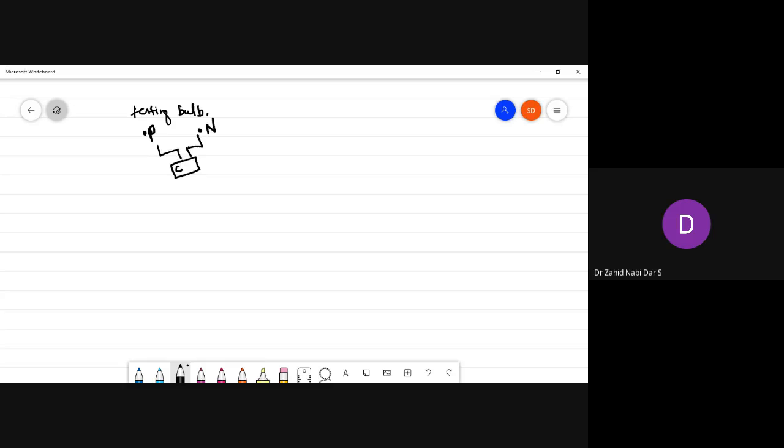There are usually 3 points: phase, neutral, and earth. If you see the plug, sometimes there is a 3 socket plug. One point is phase, another point is neutral, and another point is earth.